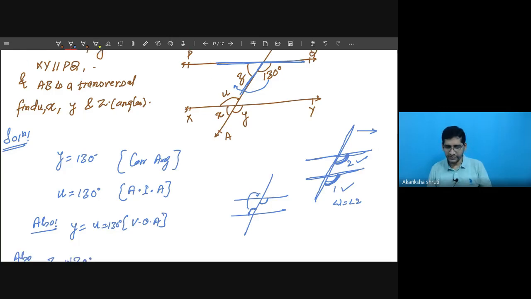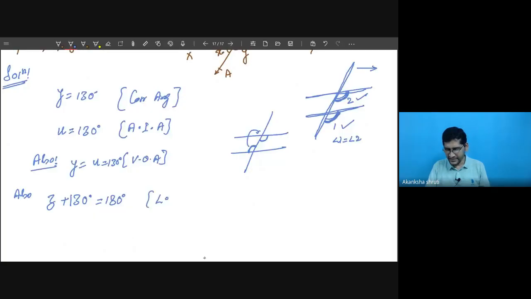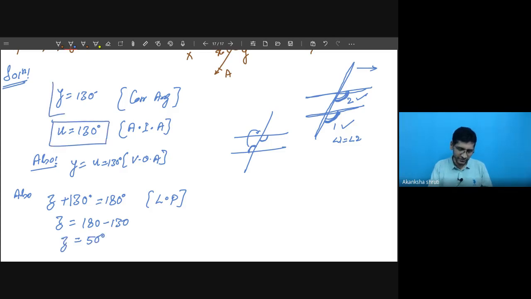So we can add this Z and 130 to get 180 degrees. Why? It is a linear pair. This way you have to write in short. So Z is equal to 180 minus 130. How much is it? 50 degrees. Good, students. So this way we have calculated Y, U and Z.